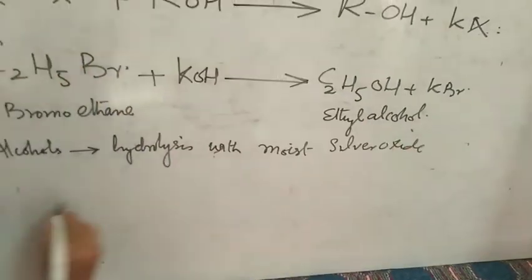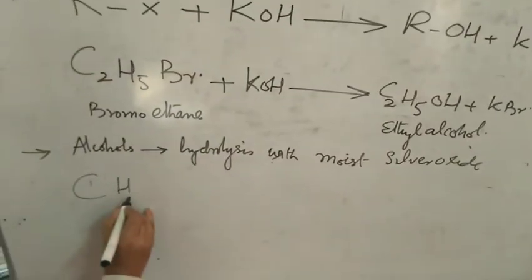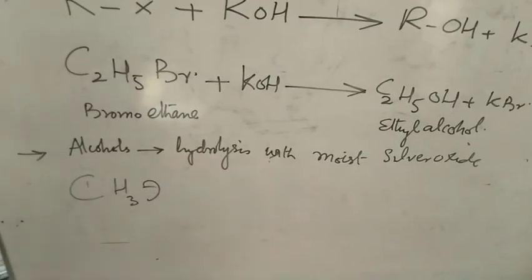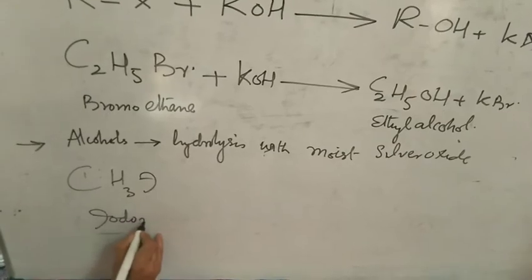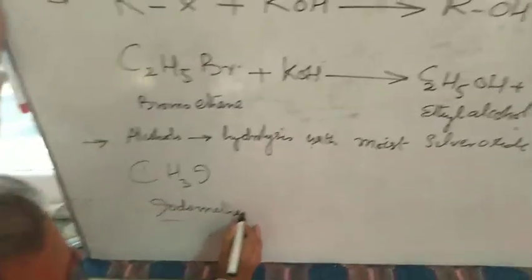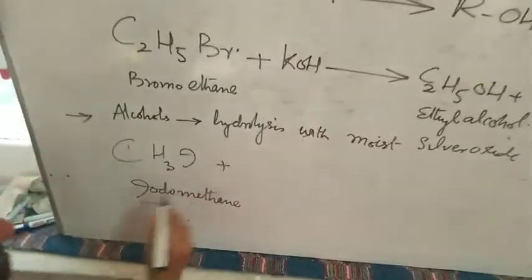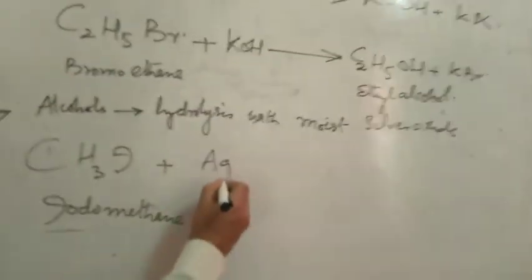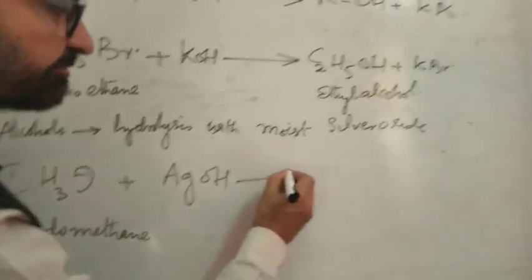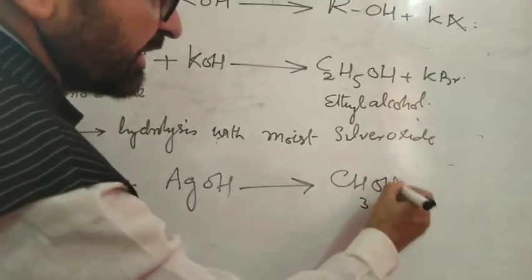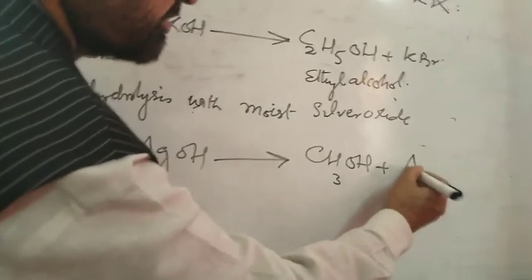For example, this is methyl iodide. I have taken methyl iodomethane plus moist silver oxide. That means silver hydroxide gives methyl alcohol plus silver iodide.